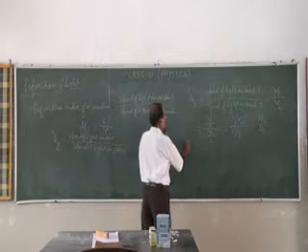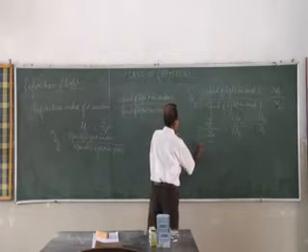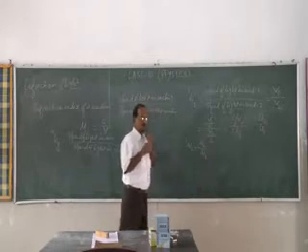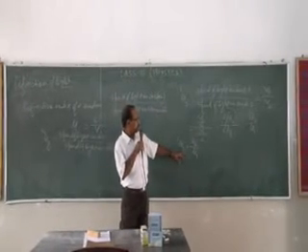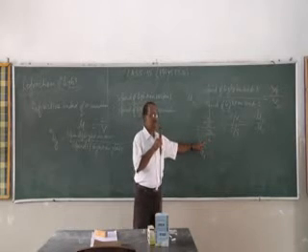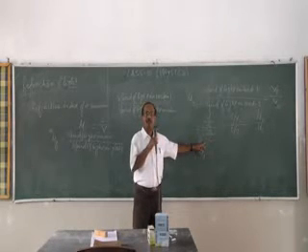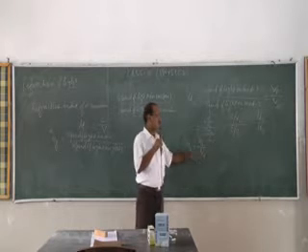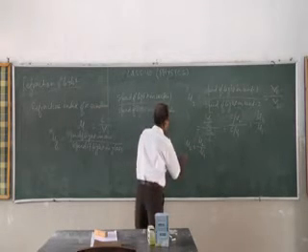It means 1 mu 2 is equal to mu 2 by mu 1. The refractive index of medium 2 with respect to medium 1 is the ratio of the absolute refractive index of medium 2 to medium 1.